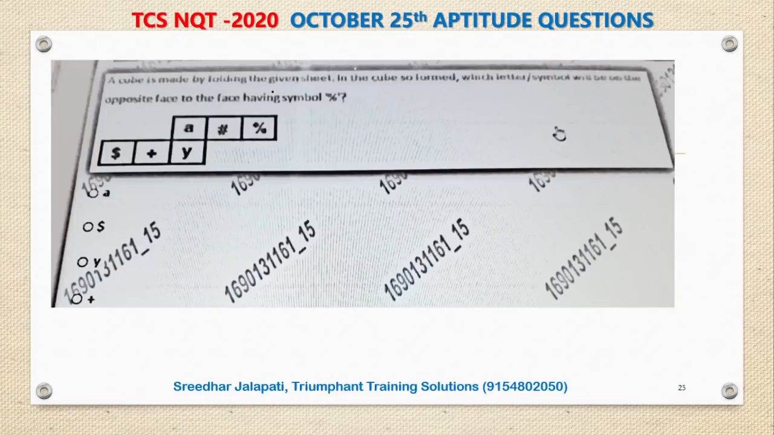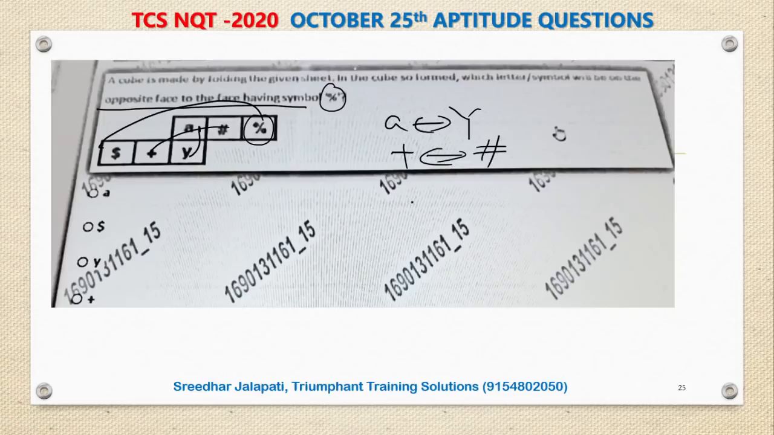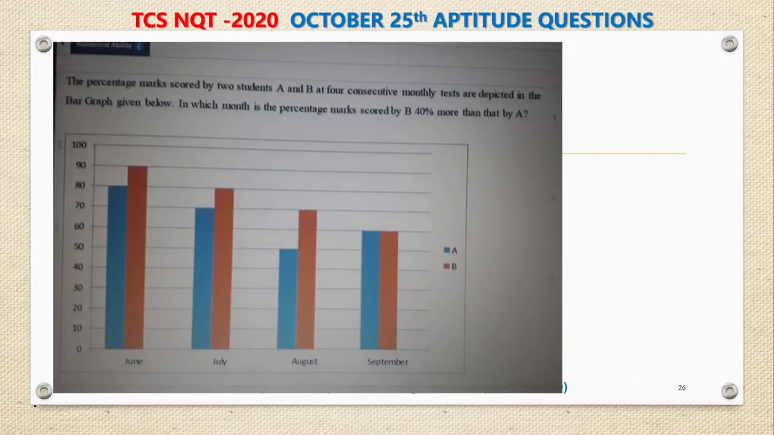A cube is made by folding the given sheet. Then what is the symbol opposite to the face having the percentage symbol? Obviously you all know. This one is opposite to this, this is opposite to this, and this is opposite to this. So here A and Y are opposite, plus and ash are opposite, and percentage and dollar are opposite. You are asked to find what is opposite to percentage. It's dollar, which is option 2. A straightforward paper folding question, a very easy one. Let's move to the next one.